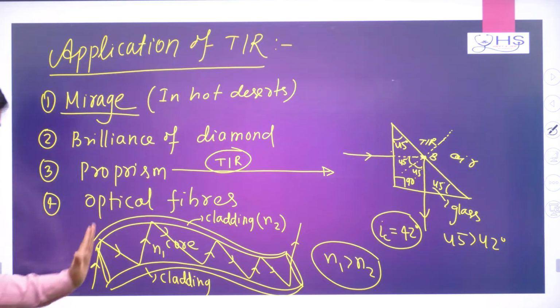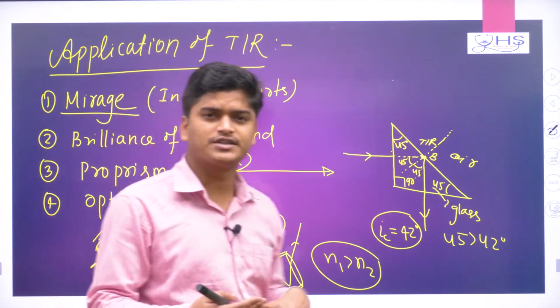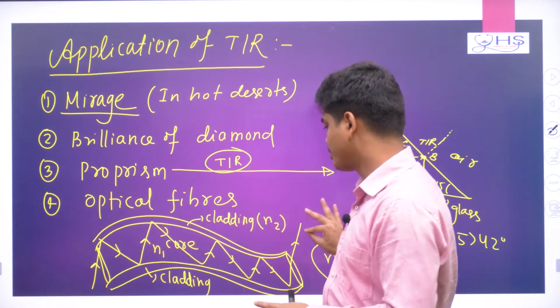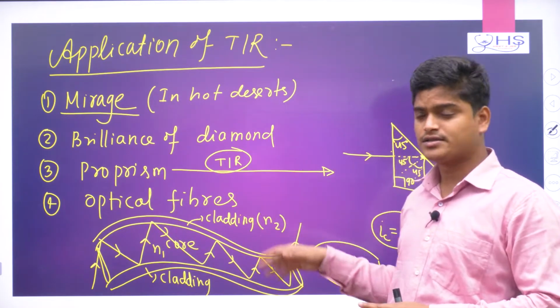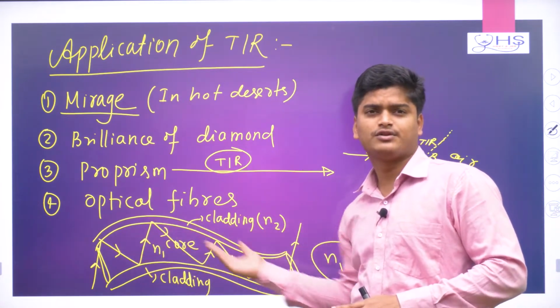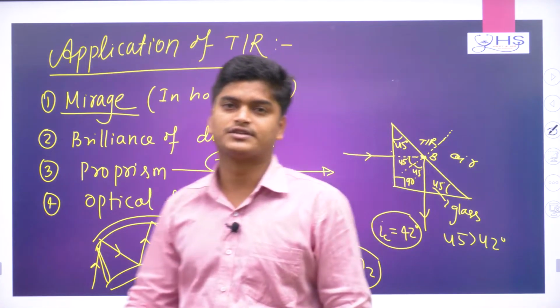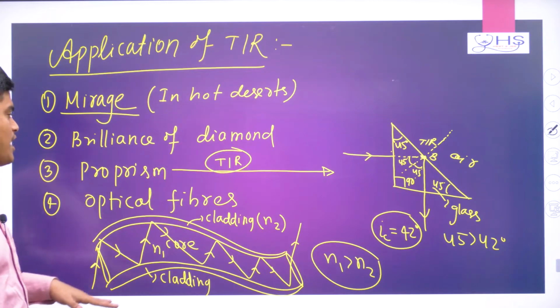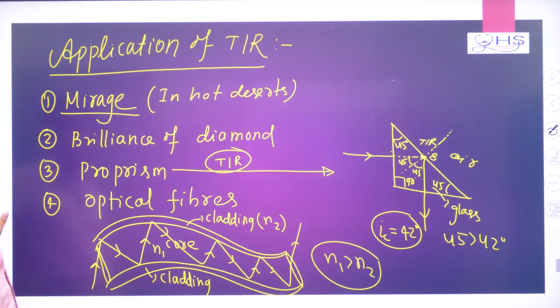Okay, suppose you are sending any signal, a light signal or any information, through the optical fiber, there will be no loss. Without any loss we can get the information here. Nowadays for communication purposes we mostly use optical fibers. So this is the whole idea about the applications of total internal reflection. Now we will go to some MCQ type questions and try to solve them.